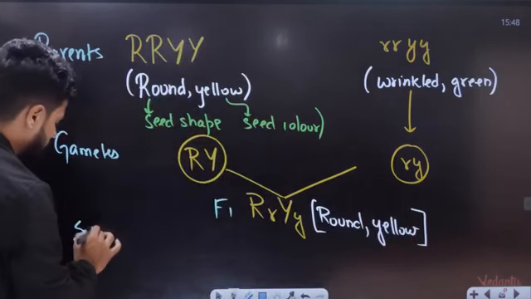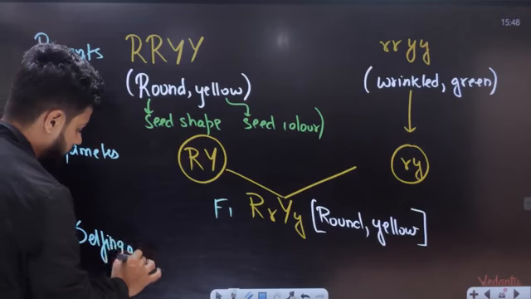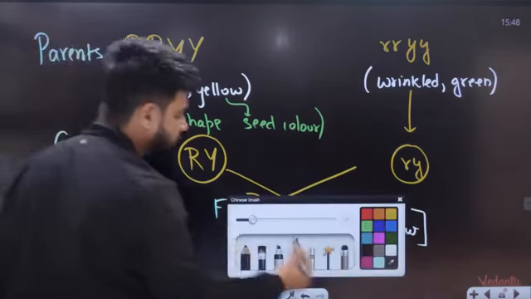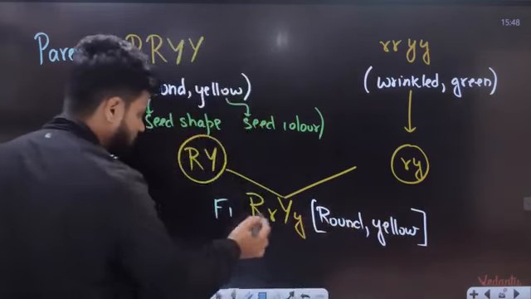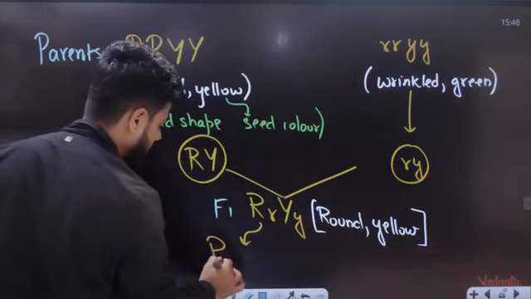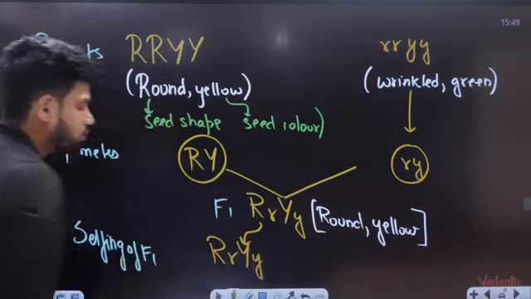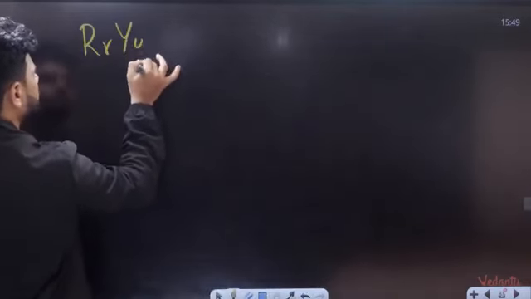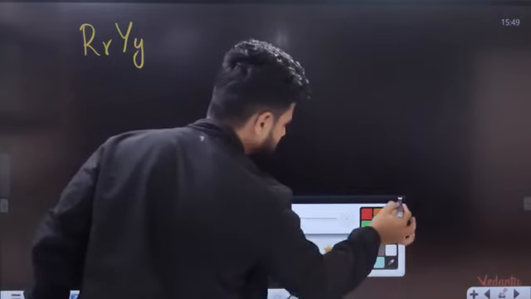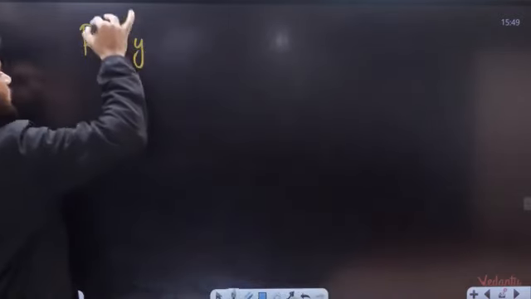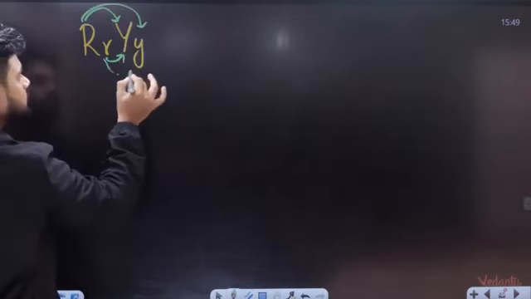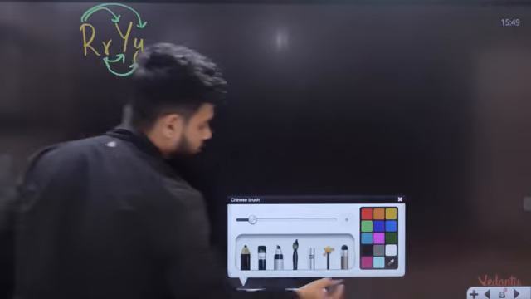The next step is called selfing of F1. To find selfing of F1, students, first you need to find the gametes. We have capital R, small r, capital Y, small y. So how do you find the gametes here? Let me teach you a simple way, a small hack for all of you. Multiply this with this and this with this. Simple hack.